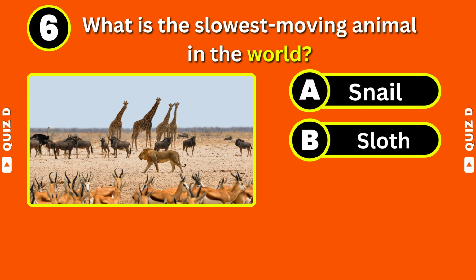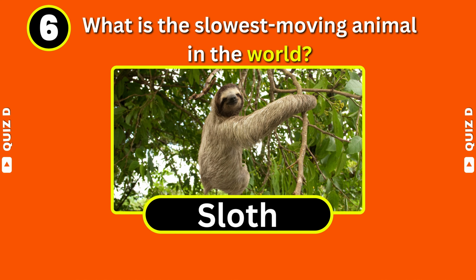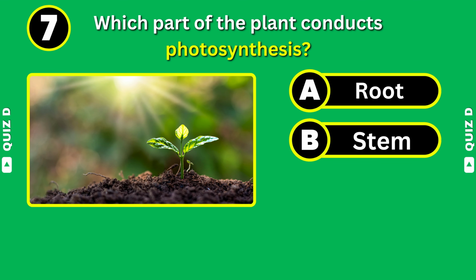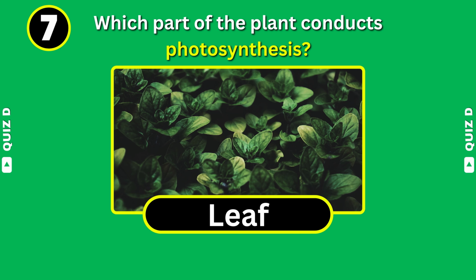What is the slowest moving animal in the world? It's sloth. Which part of the plant conducts photosynthesis? It's leaf.